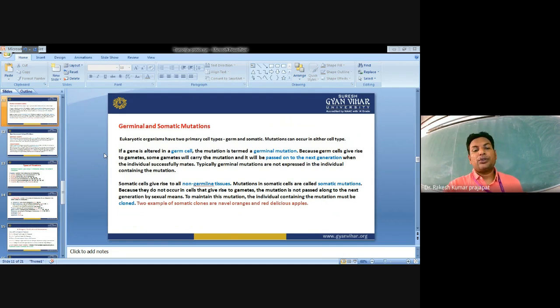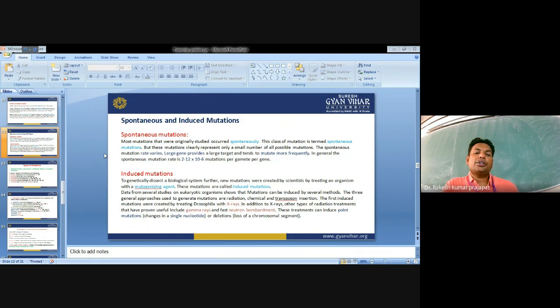Somatic cells give rise to all non-germline tissues. Mutations in somatic cells are called somatic mutations, because they do not occur in cells that give rise to gametes. The mutation is not passed along to the next generation by sexual means. To maintain this mutation, the individual containing the mutation must be cloned. Two examples of somatic clones are navel oranges and red delicious apples.